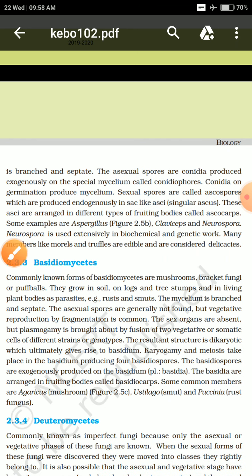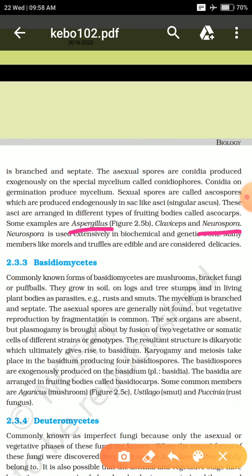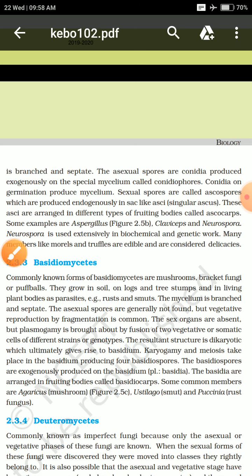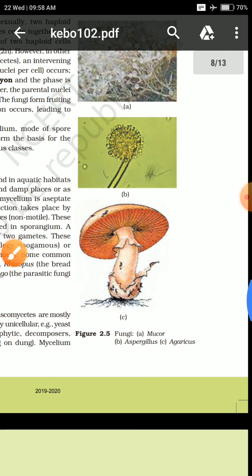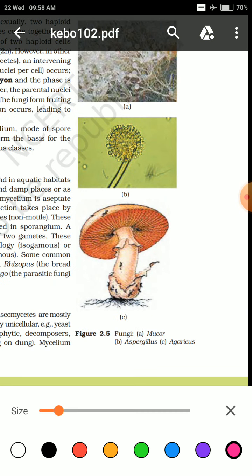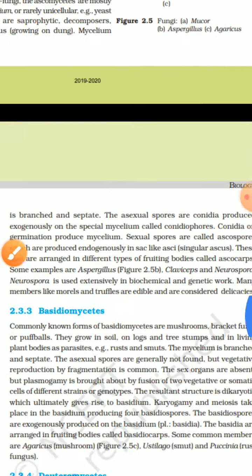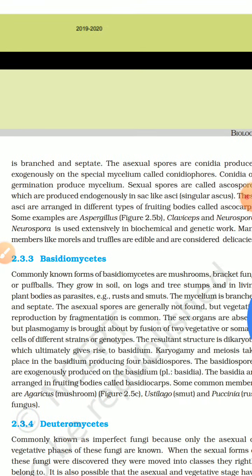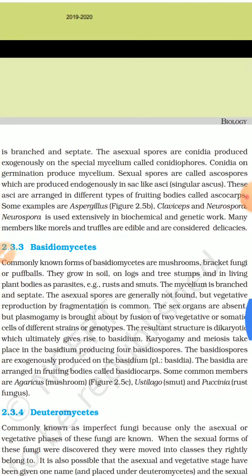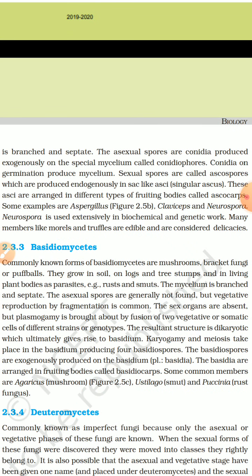Some of the examples include Aspergillus, Neurospora, Claviceps. These are some of the examples. You can see Aspergillus, the second diagram here. This is an example of what we have just discussed, ascomycetes. Okay, hope you understood. Also, they are very suitable for use as edible delicacies. It means they can be used as food also.